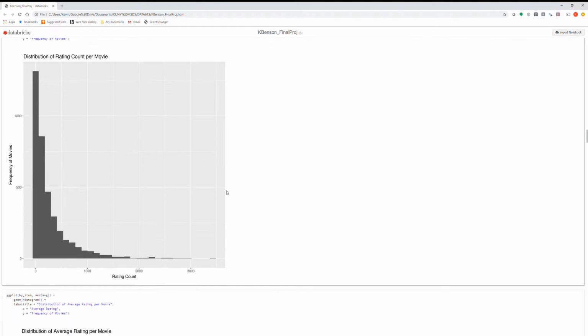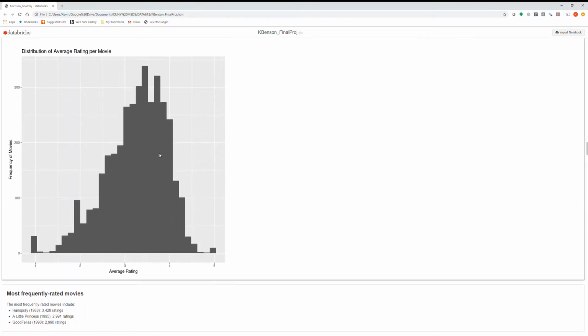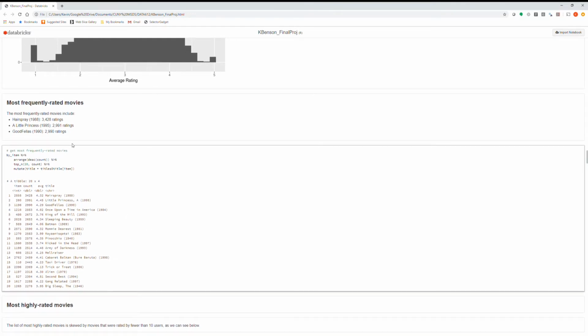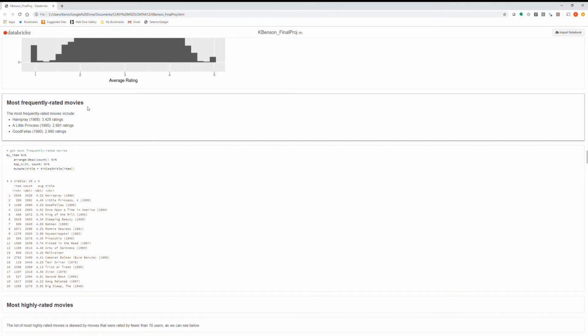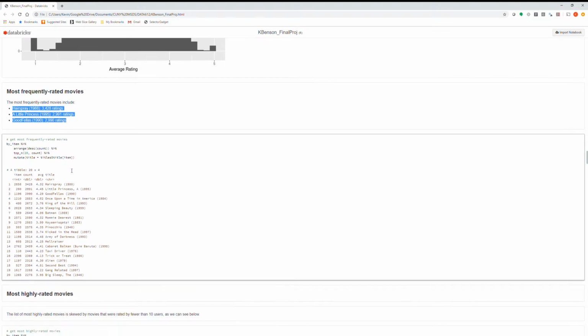So here's the distribution of rating counts per movie, and then average ratings per movie, where again the mode or the peak of the distribution is about 3.5, close to 4. I also looked at the most frequently rated movies, in other words, the movies that had the most ratings. The top 3 most frequently rated movies included Hairspray, A Little Princess, and Goodfellas, although those had close to or over 3,000 ratings.